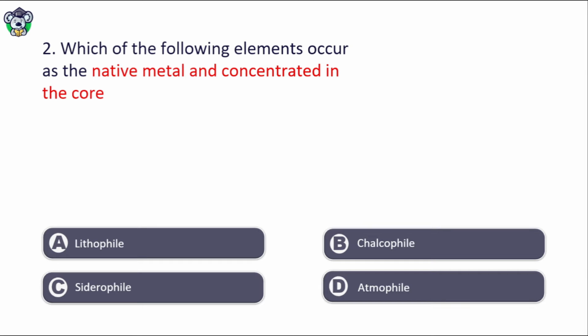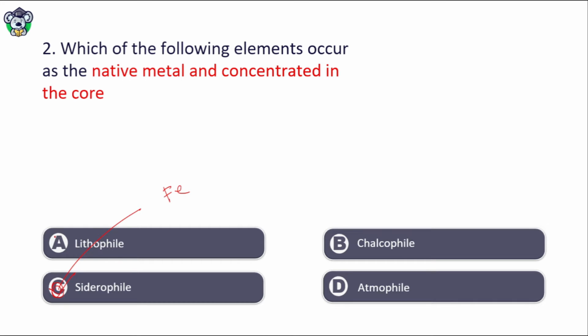Which of the following elements occur as the native metal and concentrated in the core? Lithophile, chalcophile, siderophile, atomophile. The right answer is option C, that is siderophile. What are these siderophile elements? These are iron loving elements. These generally occur in the core.